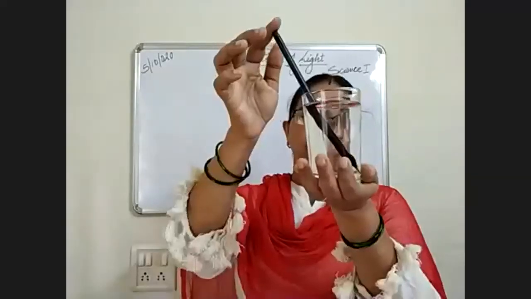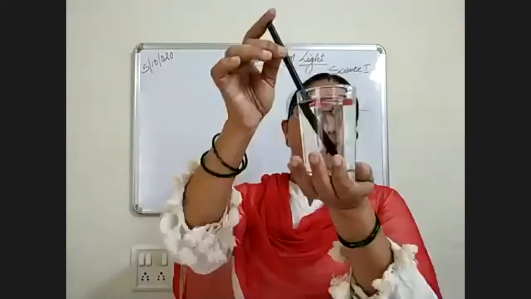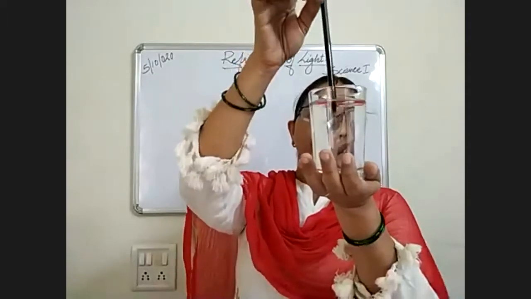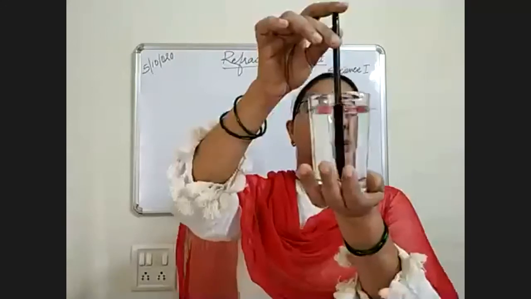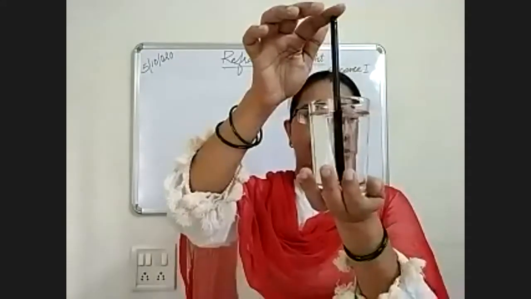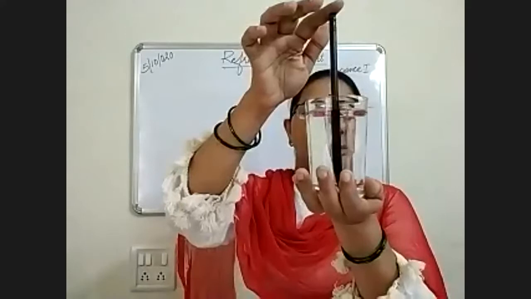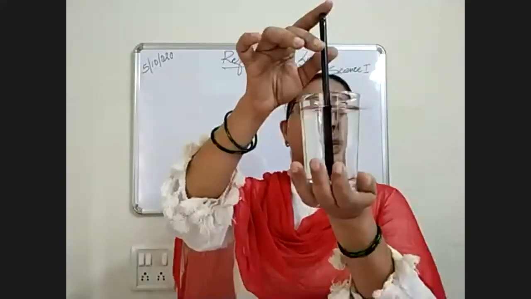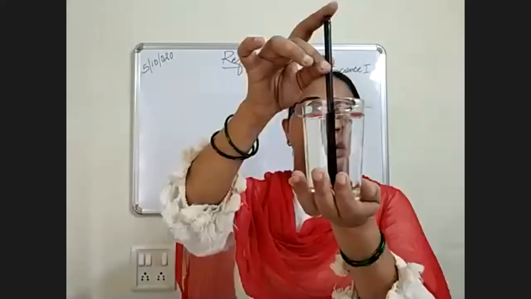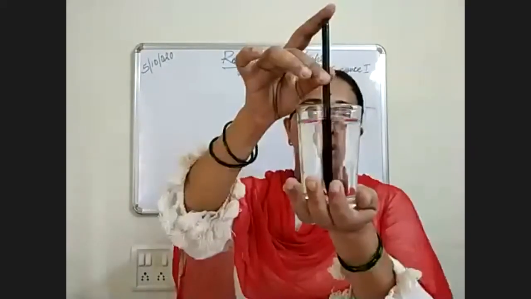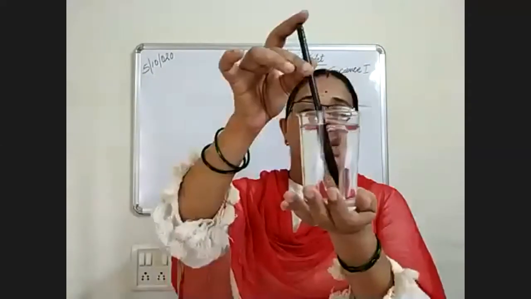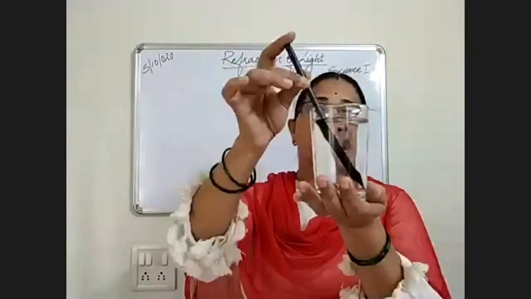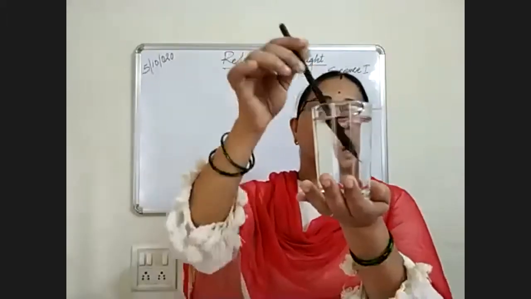Is inclined. This ray of light we will pass at an angle of 90 degrees to the surface of the water. You could see that when the ray of light is passed at 90 degrees to the surface of water, it is straight. It is not bending, or changing its path. Only you could see it has become thick. So when the ray of light is inclined to any surface, what has happened here? It is changing its path.